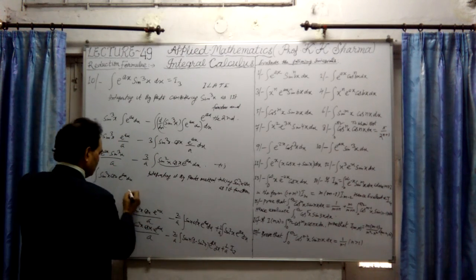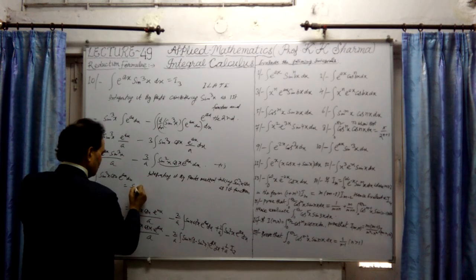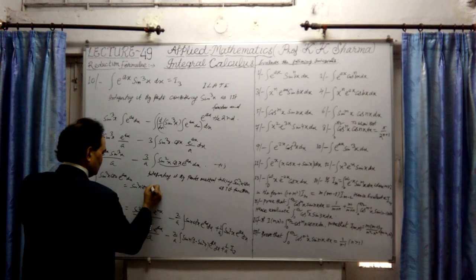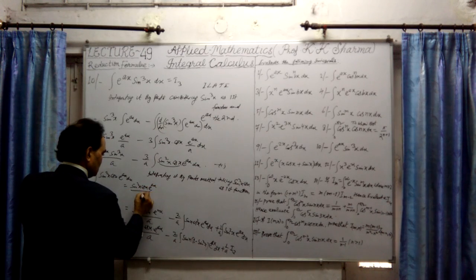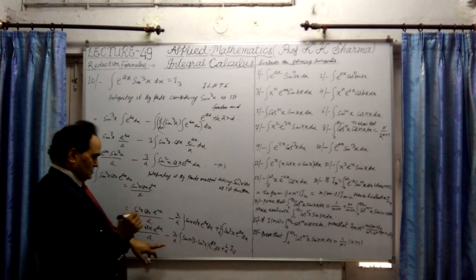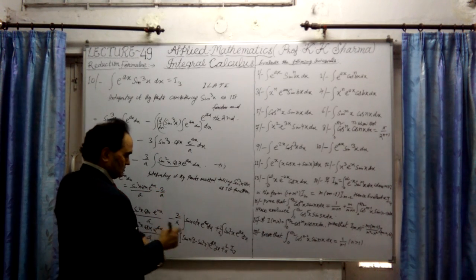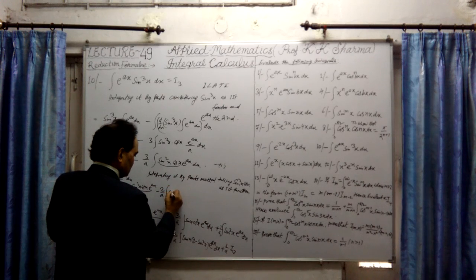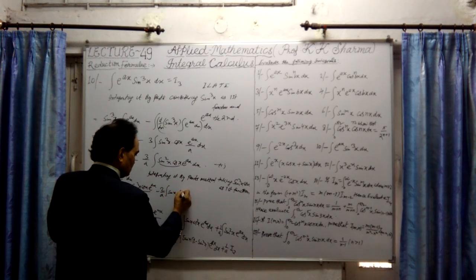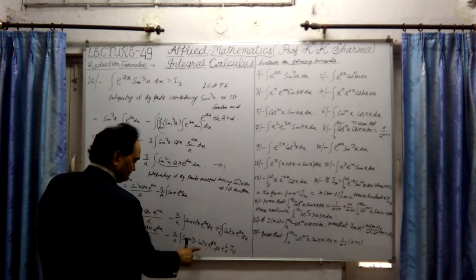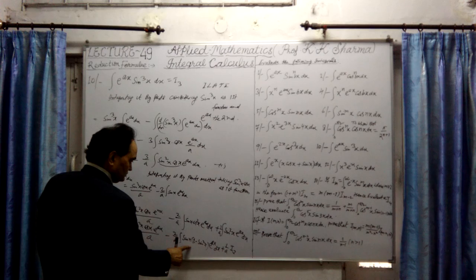It will be equal to sin square x into cos x into e raised to the power ax upon a, minus 2 upon a, integration of sin x into e raised to the power ax into dx, first one, twice.